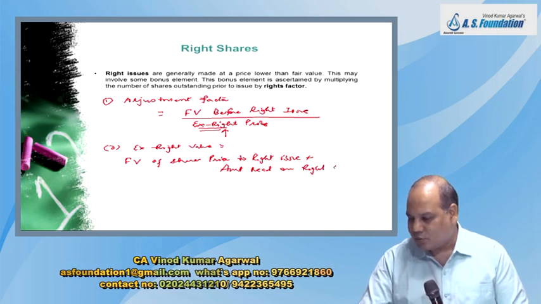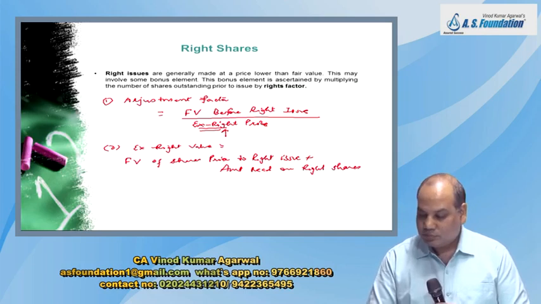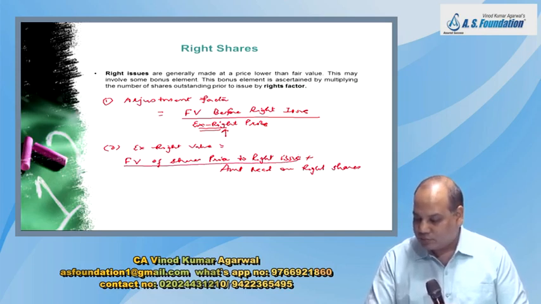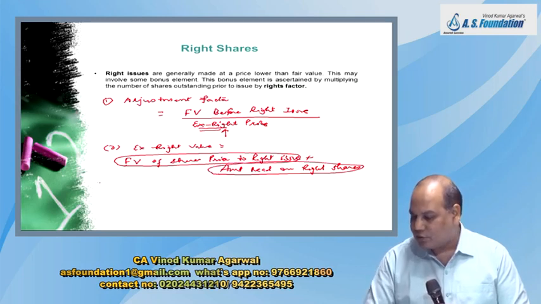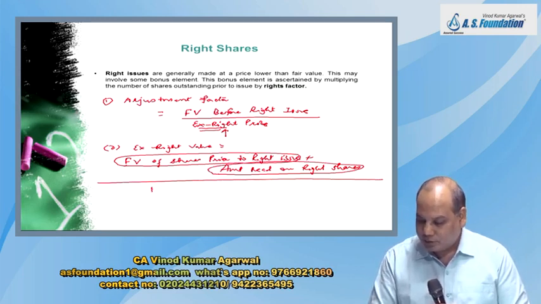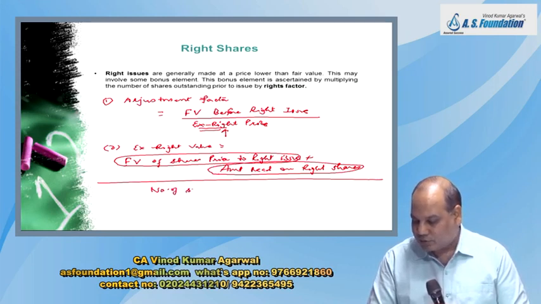So the numerator gives me total value. This is what I had before right issue. This is what I received as a result of right issue, and divide by number of shares.